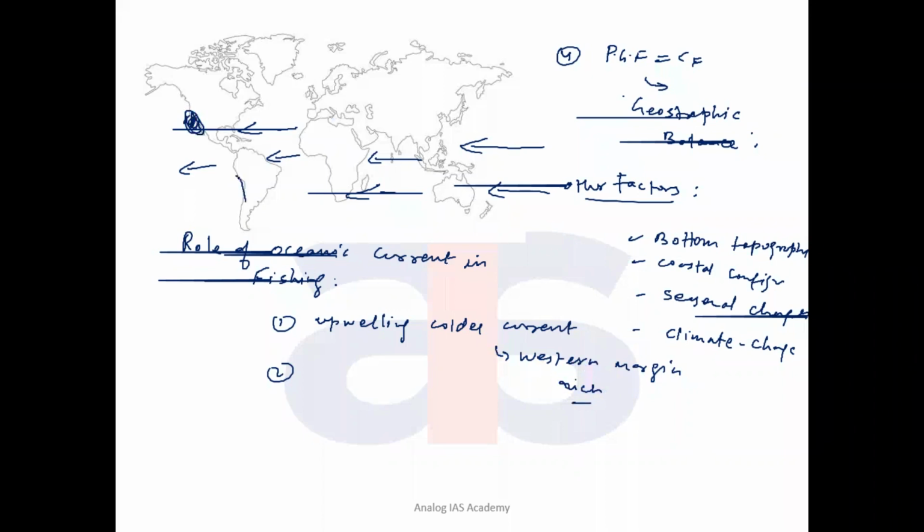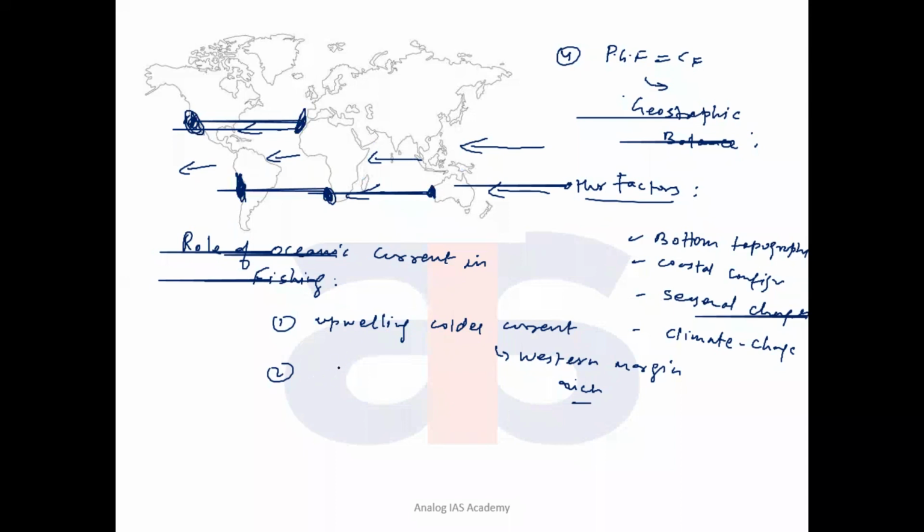Here is the Peru coast, rich in fish. Even this, the Benguela coast, rich in fish. West Australian coast, rich in fish. Canary coast, rich in fish. Here upwelling colder currents in the tropical and subtropical areas are happening. Rich in fish. Why? Upwelling cold currents bring nutrients from deeper areas to the surface.